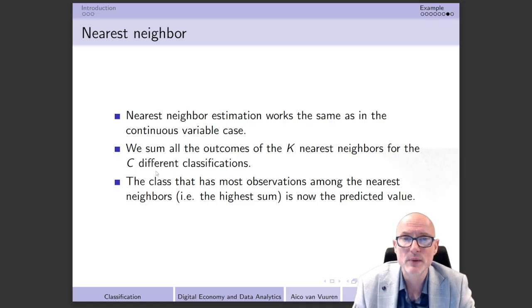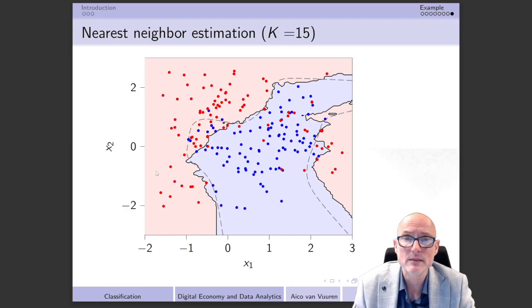In order to explain that even a little bit better, maybe the best thing to do is to go back to our example. So suppose that we are again in this example where we have on the x-axis the different values of x1, and on the y-axis the different values of x2. Then we do already know the optimal decision boundary. That is this dashed line that we have over here. And we do already know that with the optimal decision boundary, what we need to do is to predict red here as well, and here in the middle we have to predict blue.